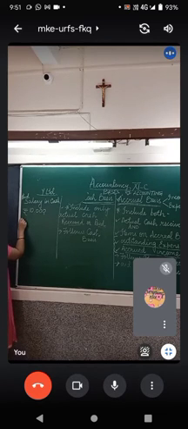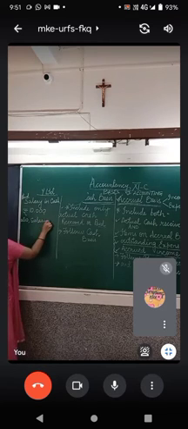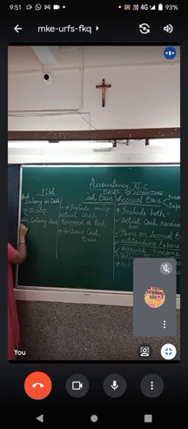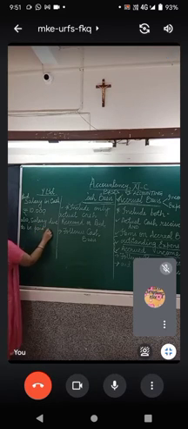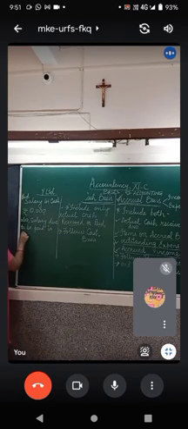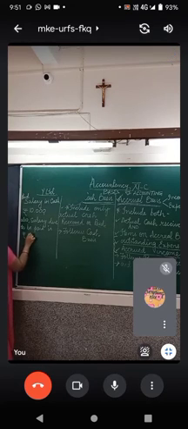Also, salary due to be paid is rupees 5,000.